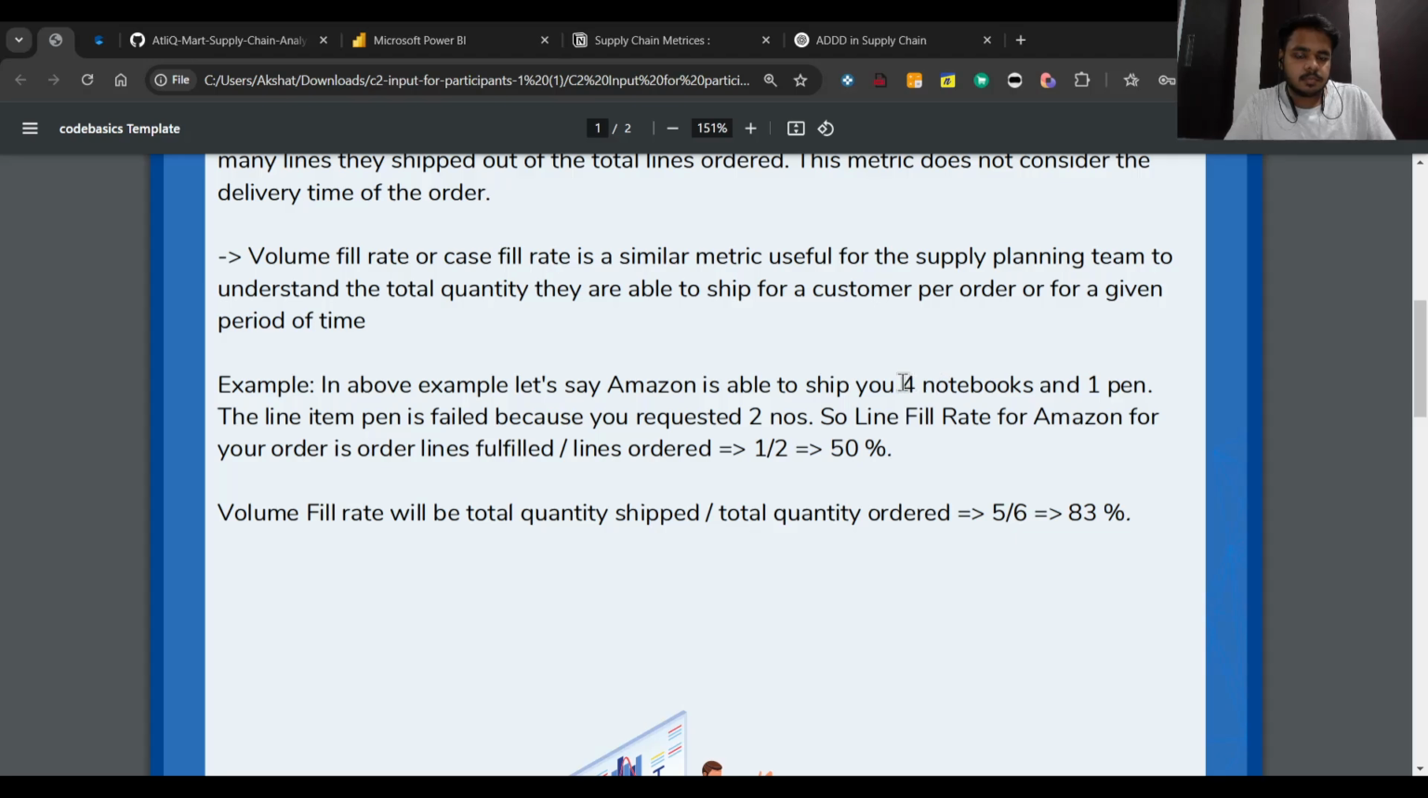Now in this example, there are six quantities. Why? Because there are four notebooks and two pens. So the total quantity of the order lines is six. But how many are getting fulfilled? Five, because four notebooks plus one pen is five. So the VFR will be 5 by 6, that is 83%. Okay, so now we understand the metrics that we will be analyzing throughout the dashboard. Now let's jump to the dashboard directly.